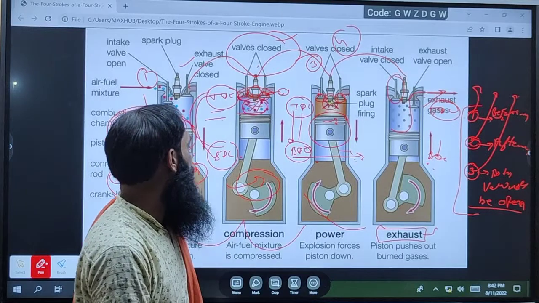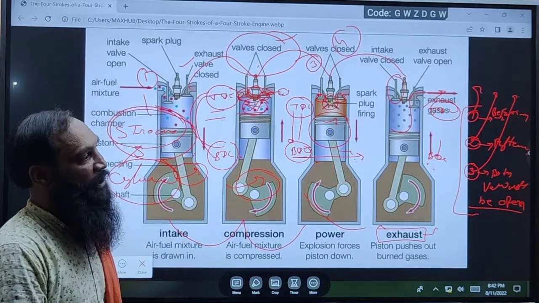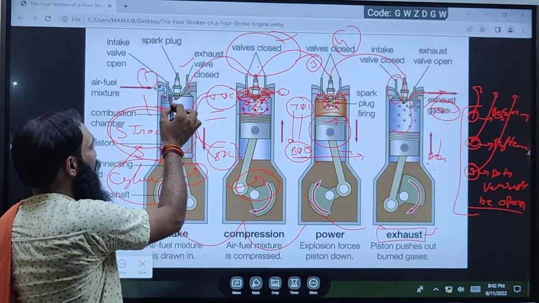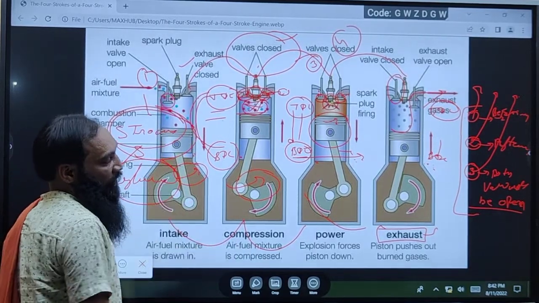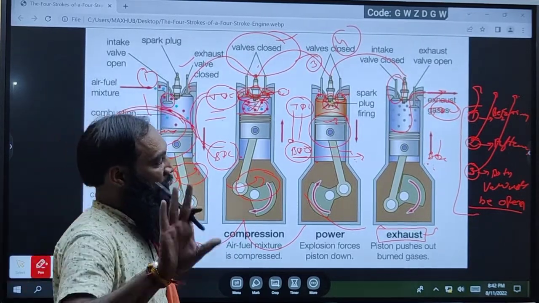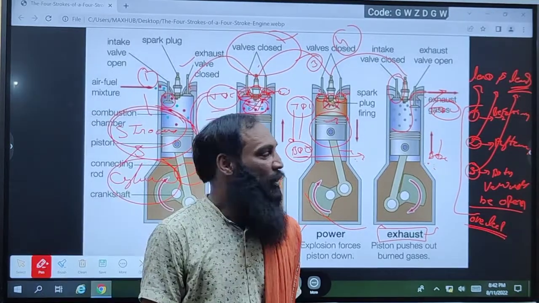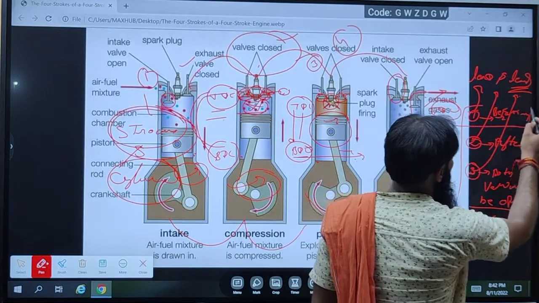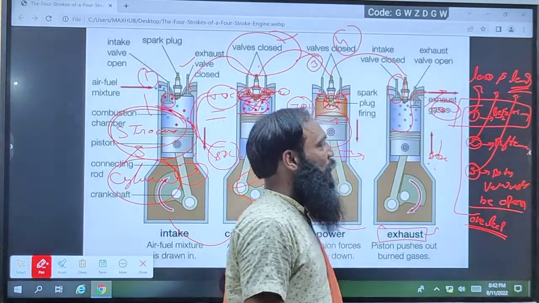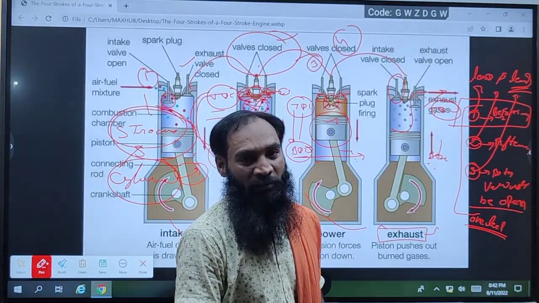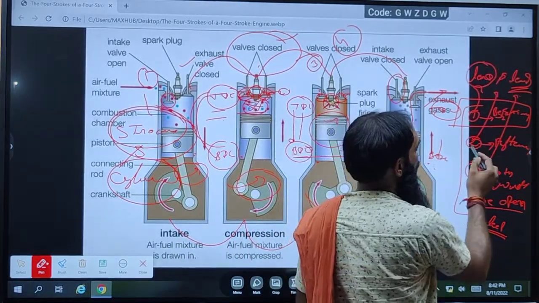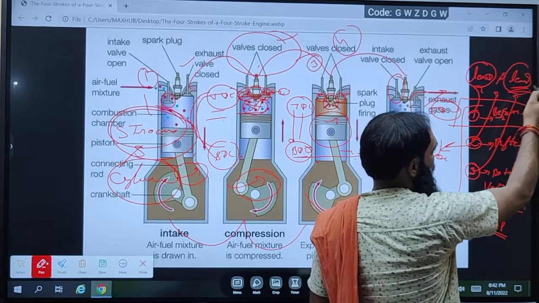These things have unique names. When the valve opens before the time, it's called lead, and after the time, it's called lag.